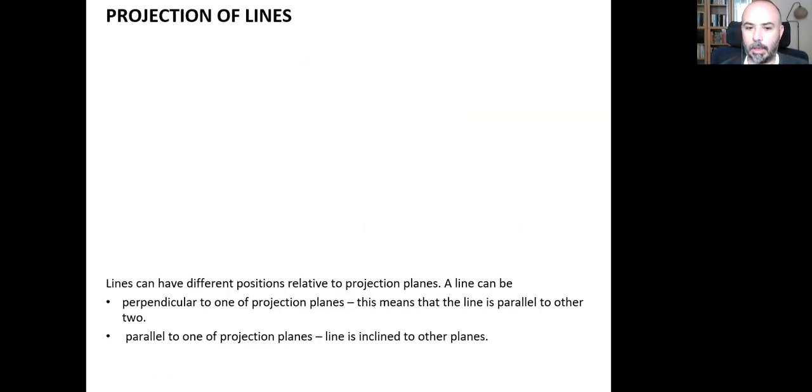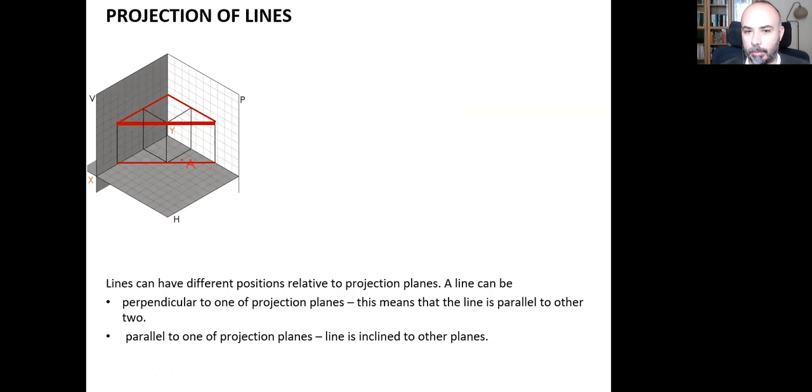The second option is that these lines can be parallel to one of the projection planes and inclined to the other planes. It can be positioned like this. Here we see that this line is parallel to the horizontal projection plane, but there are acute angles between the line and the vertical and profile projection planes. And it is called a horizontal line, yatay doğru.